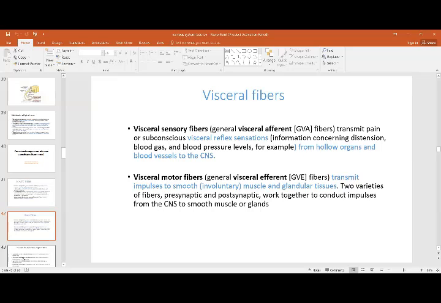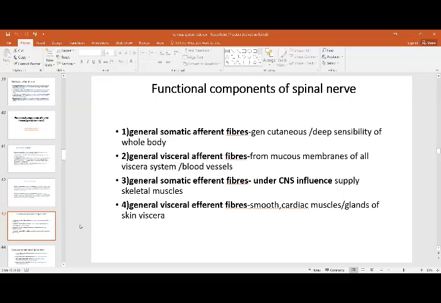Functional components of the spinal nerve are going to be general somatic and general visceral afferent. So both types, somatic and visceral, are going to be afferent. Then they are going to be general somatic efferents and general visceral efferents. So they're going to be general and special. For functional components, you have general somatic, which is general afferent bringing in, and efferent which is going out. General, and same is the case with viscera. You have afferents and efferents, that is the general sensations which are concerned.